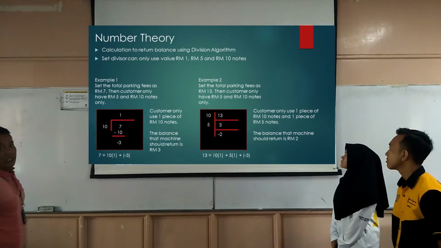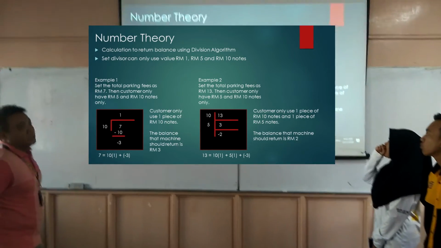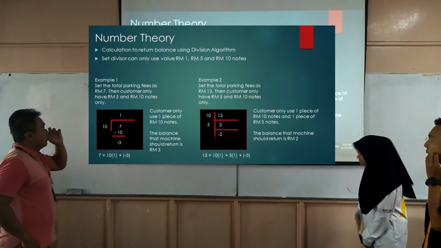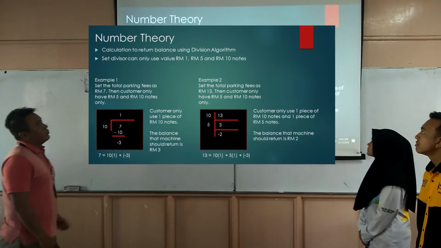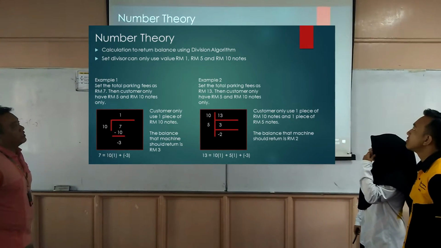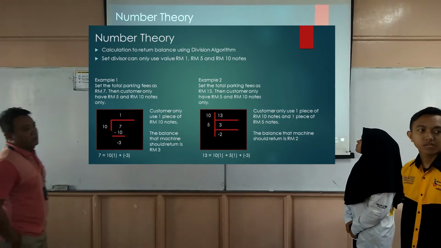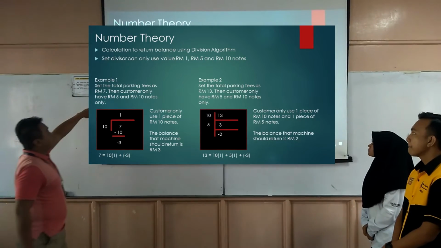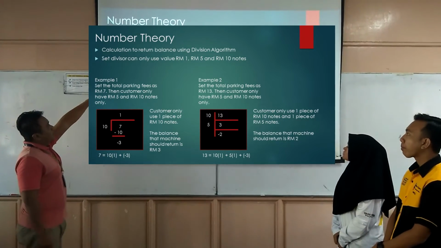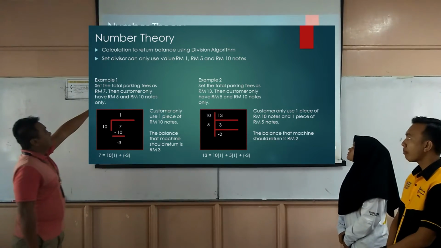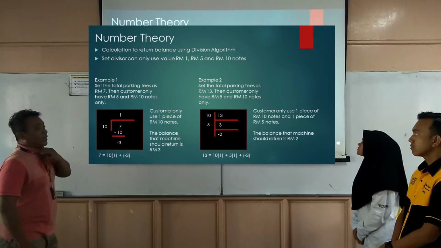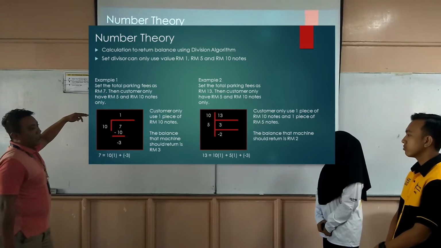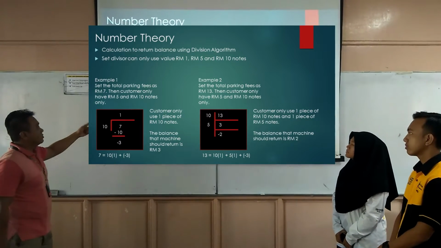And this is the number theory. Calculation to return balance using the division algorithm. First, we have to set the divisor to use only the values RM1, RM5, and RM10 notes, because the machine will detect RM1, RM5, and RM10 notes. The first example is we set the total parking fees as RM7. Then the customer only has RM5 and RM10 notes, so only 5 and 10 can be used as divisors.